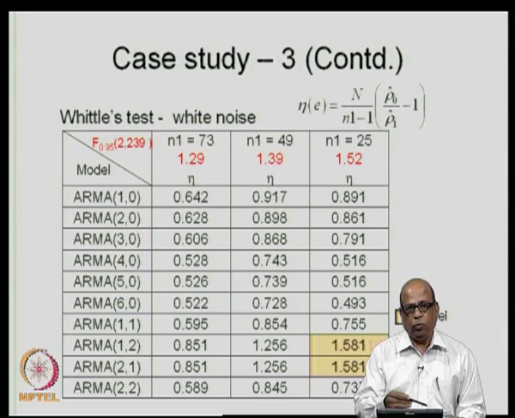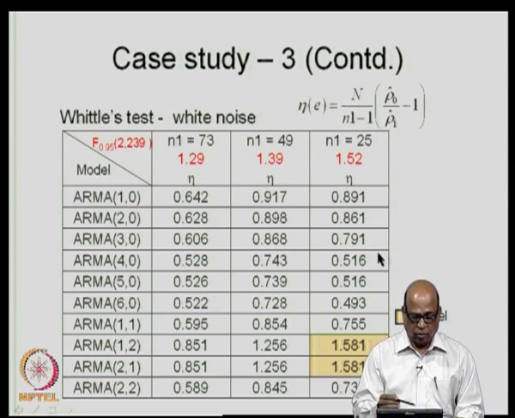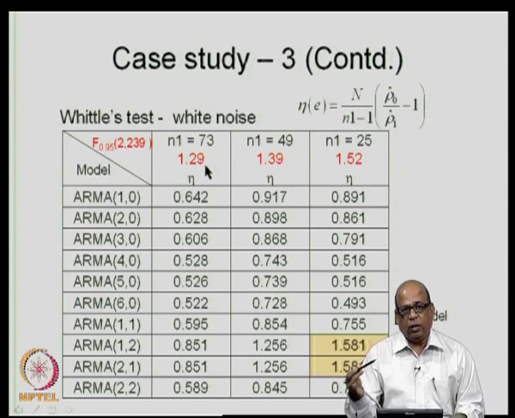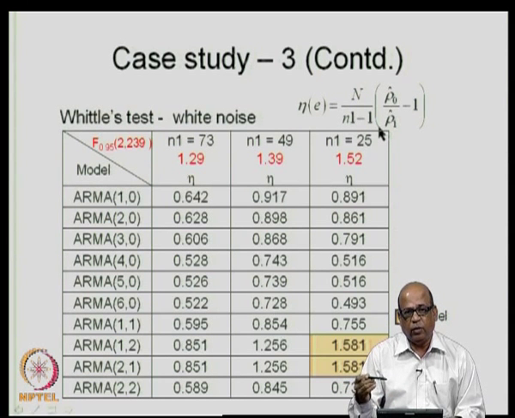So, typically we do this test for all the candidate models that we have chosen. Now, we consider N1 variously as 73, 49, 25 and so on. So, you can do it for several N1s. Typically, you can choose it up to 0.15 N.